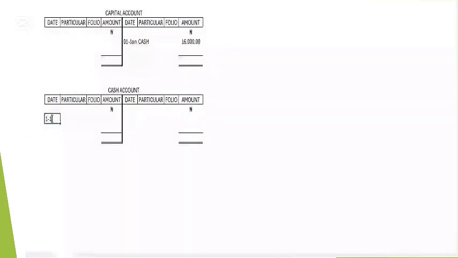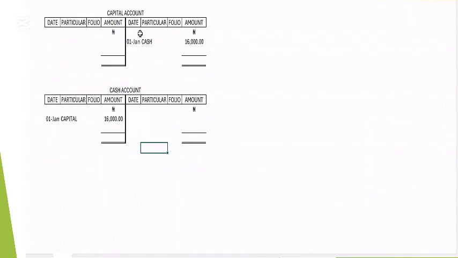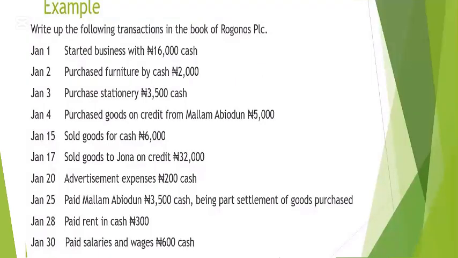So come to the cash account. First, enter here capital. Then how much? 16,000. Look at it now. Use the narration cash under capital, and use capital under the cash account. We are done with the transaction. We're not coming back to it again. So let's move to the second transaction.